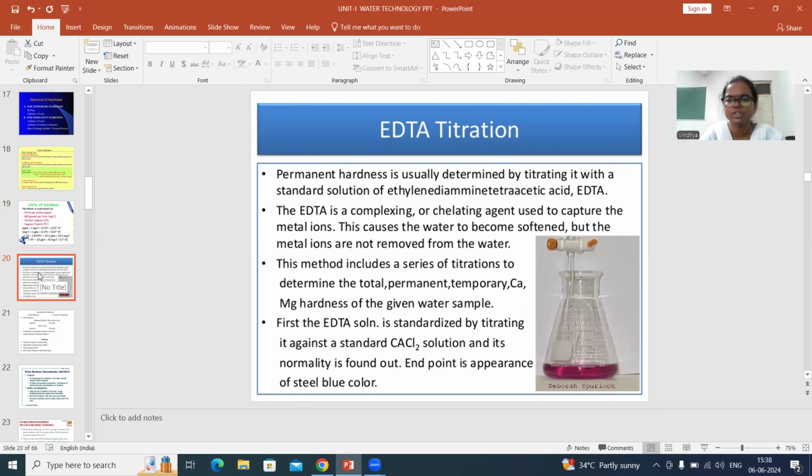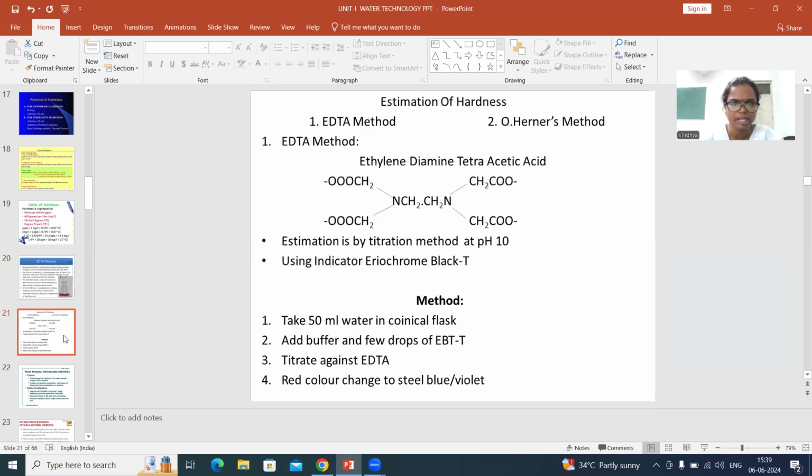This complexometric method is also known as EDTA titration. In this method, just the water sample is given to you and you are going to do a certain procedure, some experiment, and calculate the amount of hardness present in that sample. As you have seen, this is also known as EDTA titration. What is EDTA? EDTA is nothing but ethylene diamine tetraacetic acid.